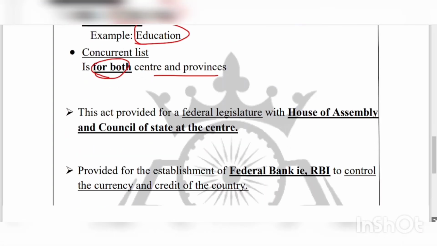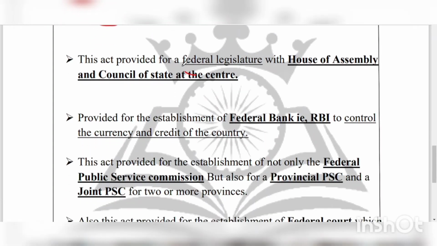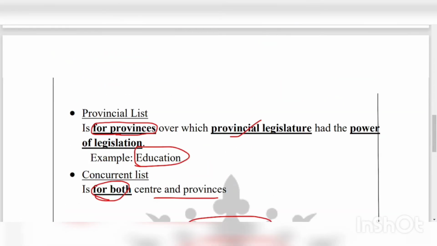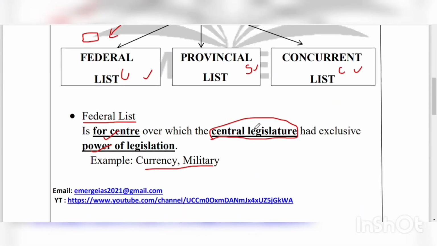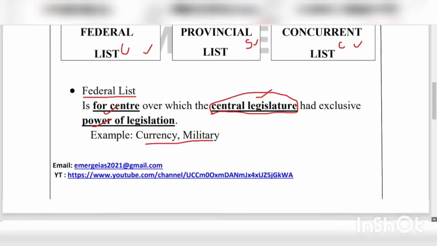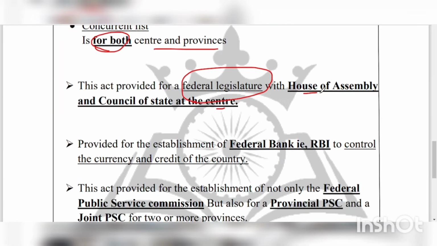Then the next point is that this act provided for a federal legislature with a House of Assembly and Council of State at the center. In the previous point itself, I mentioned that there was a central legislature which had the exclusive power of legislation. So I am here explaining that the central legislature was itself established through this act. This act provided for the federal legislature, that is the central legislature. This has two parts, that is the House of Assembly and the Council of State at the center. This will also be useful in your prelims preparation.